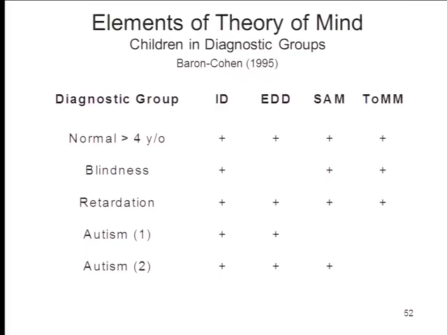Then there are some blind children in this particular study, some mentally retarded children with IQs less than 70, and then it turns out that there are 2 groups of autistic kids. And what you can see is that all of these children have something like an intentionality detector. They pass these rudimentary tests that are passed by 9-month-olds about inferring people's goals, and they all seem to have what's known as the eye direction detector. They can figure out whether somebody's looking at them or not. If you want the details of these tests, it's in the lecture supplements.